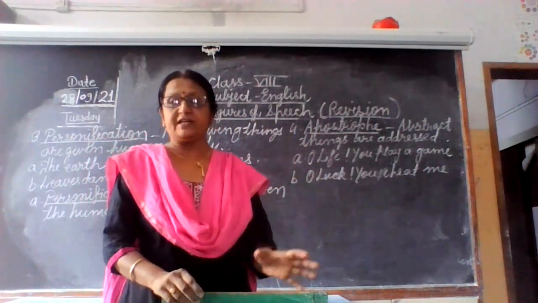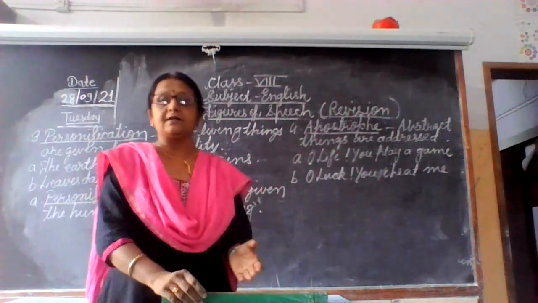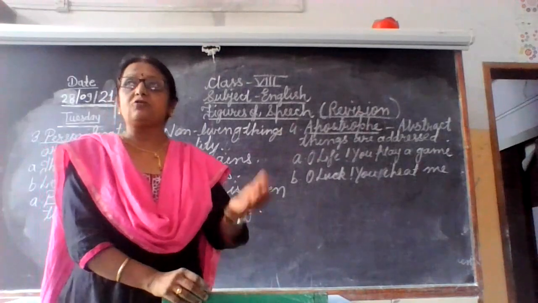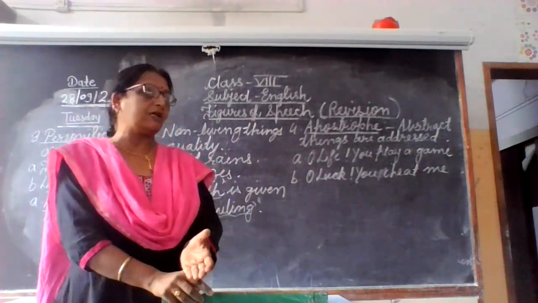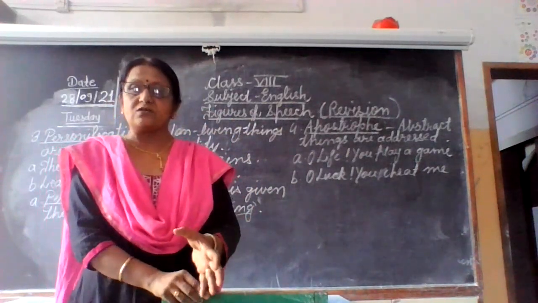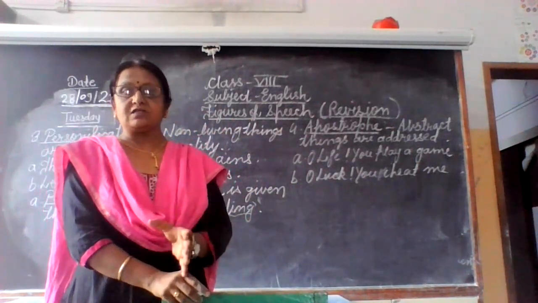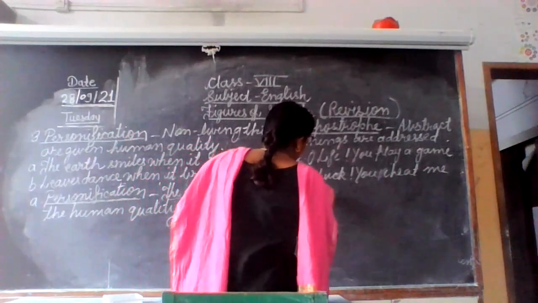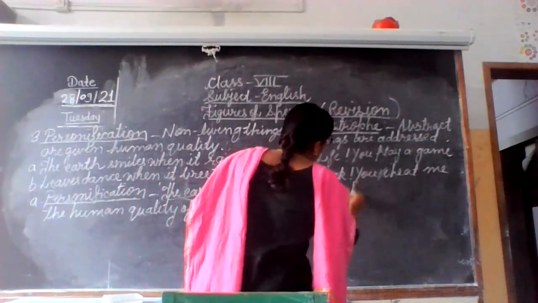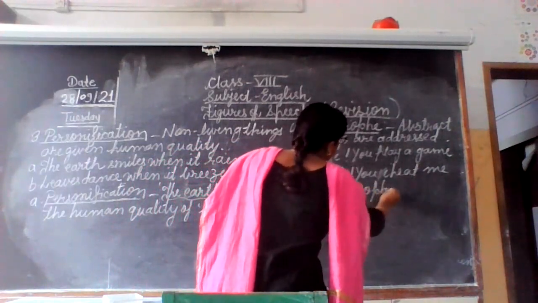Oh liberty, oh freedom, what crimes are done under thy name. So that is also we are talking to freedom. Is freedom a thing, any living thing which is standing before us? No, not at all. But these are the abstract nouns, and we are talking to such nouns. Okay, so here when we will explain, it is apostrophe.